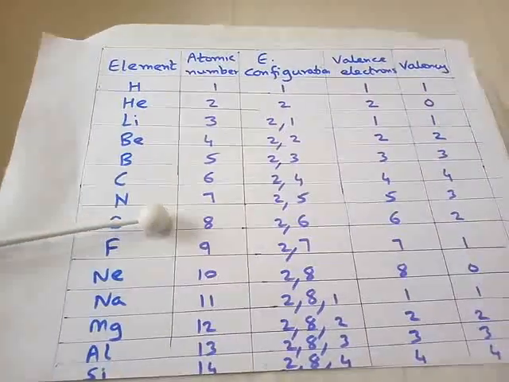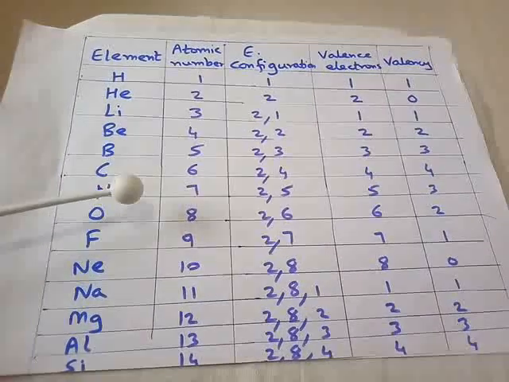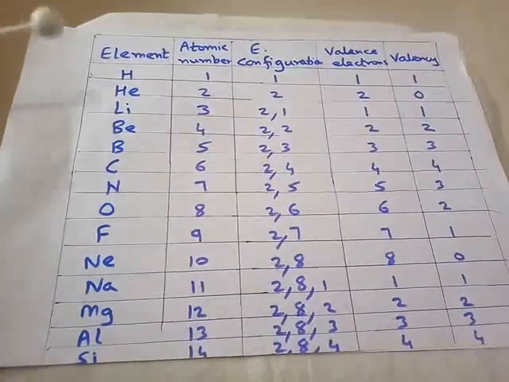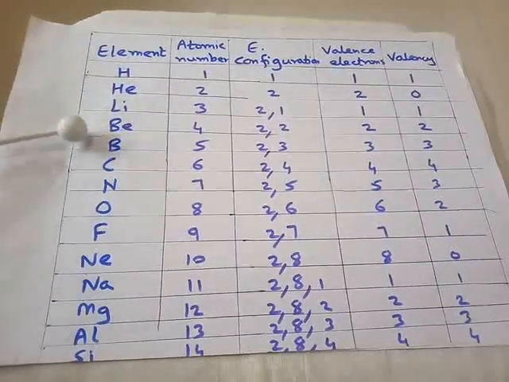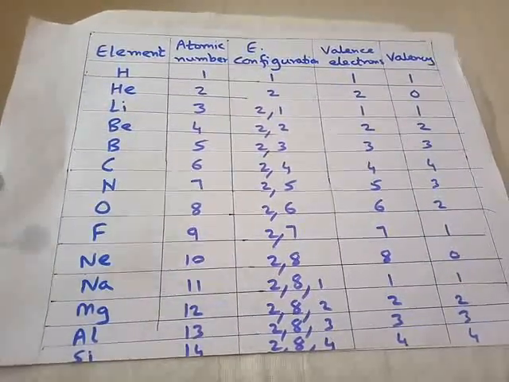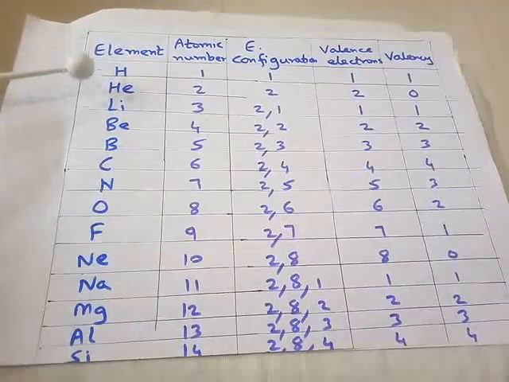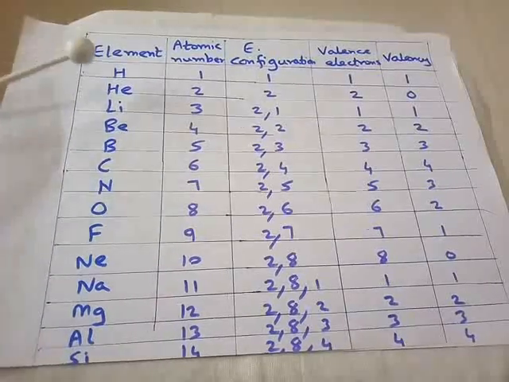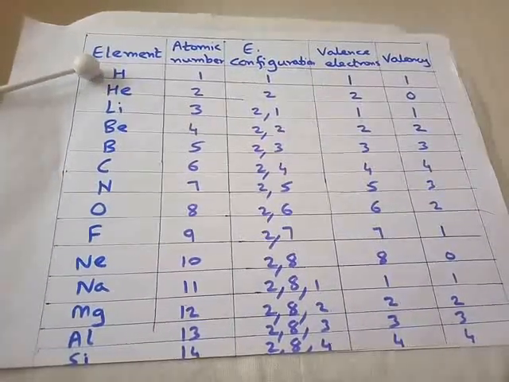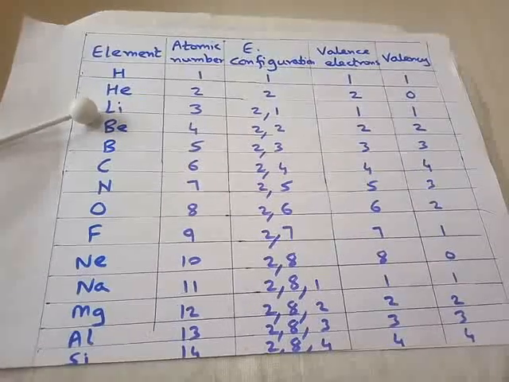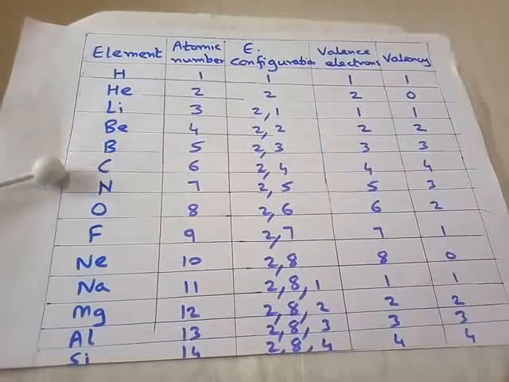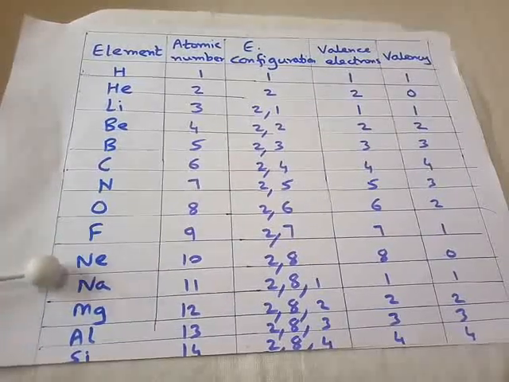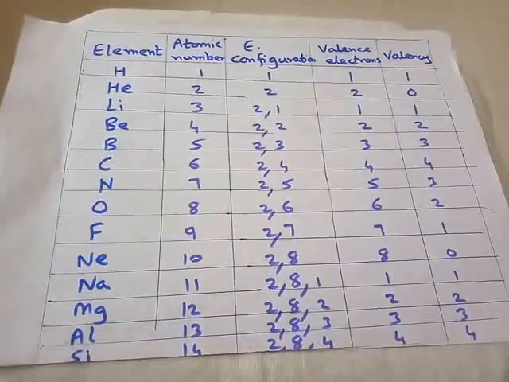Page number 54, you have the chart. From the chart, you will come to know how the valency of certain elements is to be found out. See, in the first column in your textbook, you have the name of the element. Due to lack of space, I have not written the complete name, because in chemistry mostly symbols are used. So the first element I will read out is hydrogen, second helium, third lithium, beryllium, boron, carbon, nitrogen, oxygen, fluorine, neon, sodium, magnesium, aluminium and silicon.